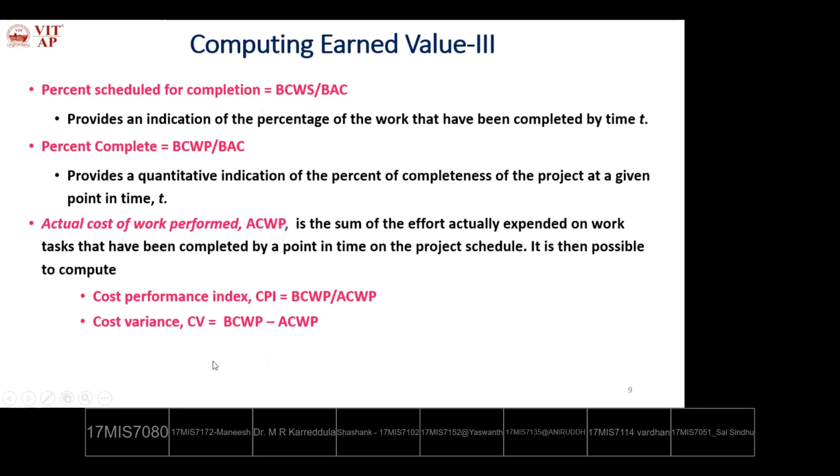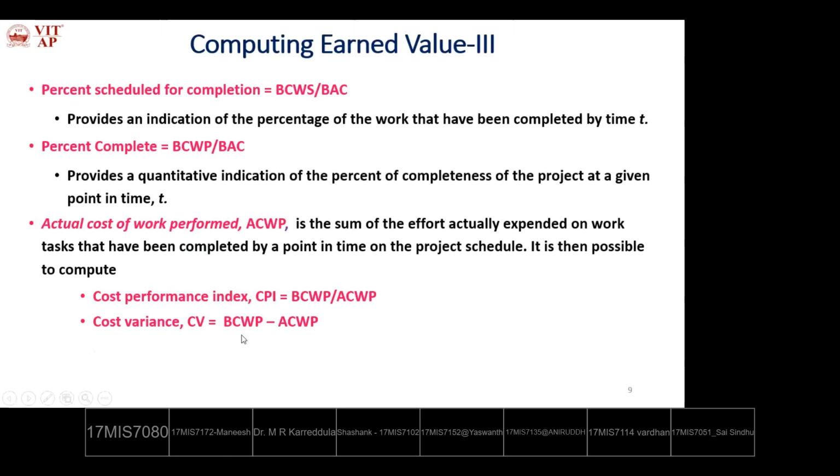So it is then possible to compute, using this, the cost performance index or indicator, CPI, equal to BCWP divided by ACWP. In order to finish the project, what is the budget allotted prior to development divided by the budget utilized or spent on the actual development. This gives the cost performance index. Then cost variance.